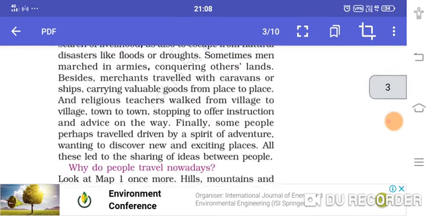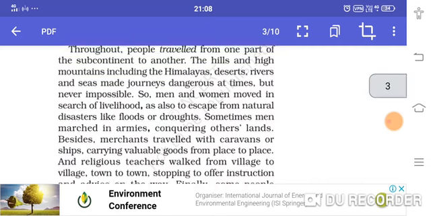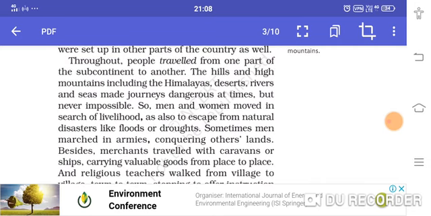But in ancient times, people used to travel from one place to another in search of food, to escape from droughts and floods, and to hunt animals. They used to go to the jungle and collect food items from the jungle, to cope with their life.